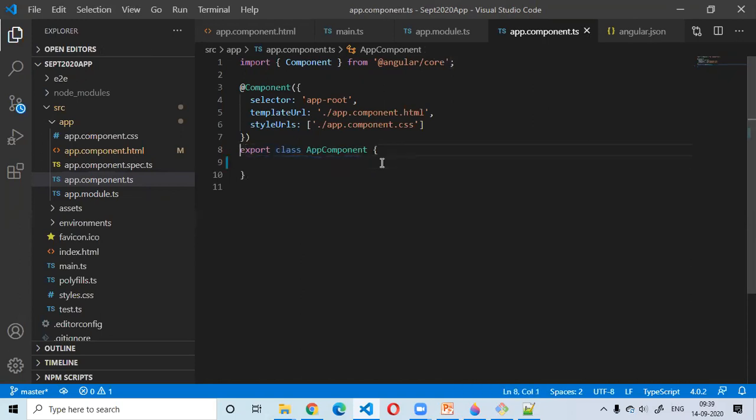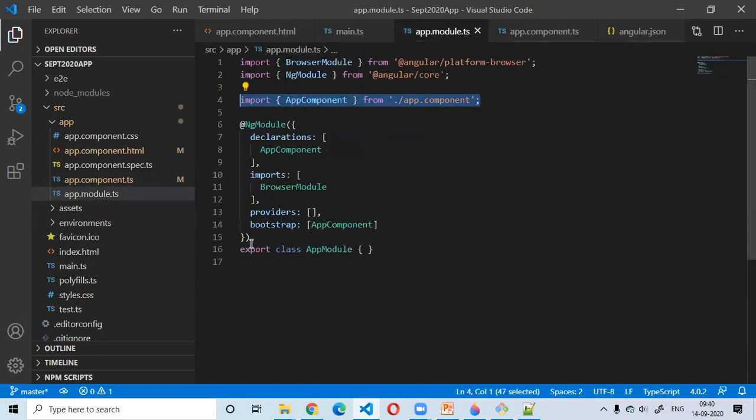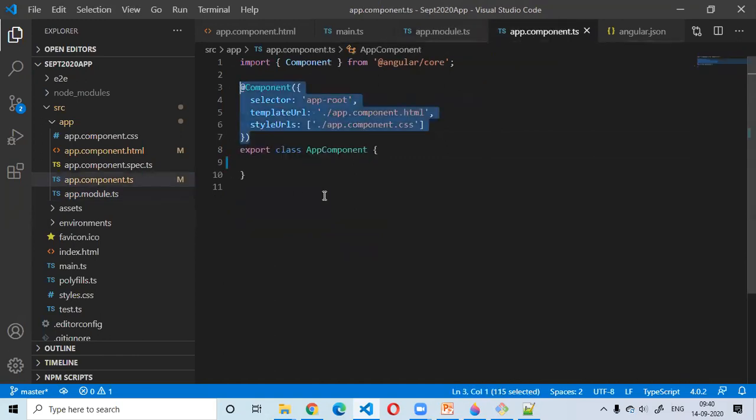Apart from that, this is a very simple TypeScript class, nothing fancy in that. It's just a class declared AppComponent, and it has an export keyword. Along with that, we have this decorator function named Component. Just like in the module, we had this decorator function named NgModule, we are similarly having this decorator function named Component.